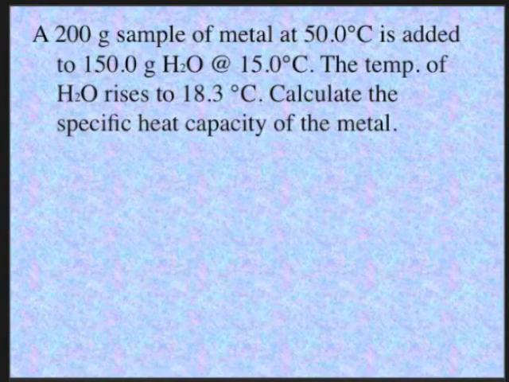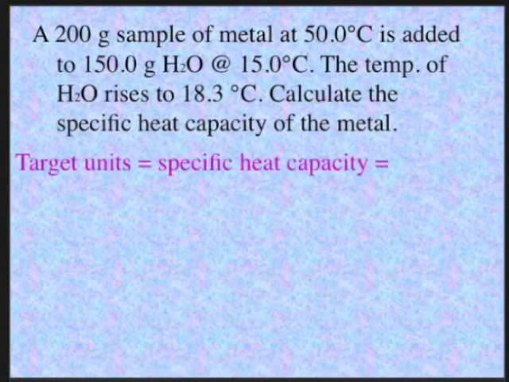Here's another one. A 200 gram sample of a metal at 50 degrees Celsius is added to 150 grams of water at 15 degrees. The temperature of water rises to 18.3 degrees Celsius. Calculate the specific heat capacity of the metal. So this time our target unit is the conversion factor of specific heat, and so that's what we want to end up with.